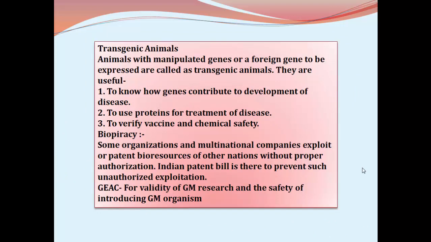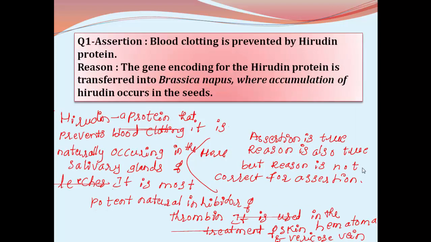Now let us go for the multiple choice questions. So first one, an assertion and reasoning question. Here I have given, blood clotting is prevented by hirudin protein. It is the assertion. Reason, the gene encoding for hirudin protein is transferred into Brassica napus, where accumulation of hirudin occurs in the seeds.